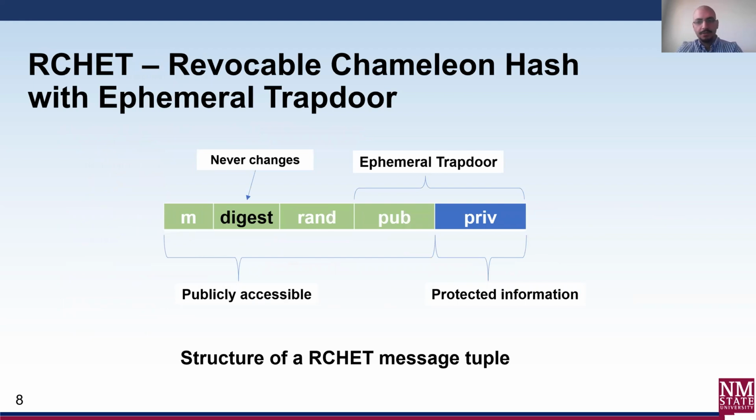A message in RCHET contains several components. The plain text message is represented here as M. The digest, RAN, pub, and priv components constitute the chameleon hash part of the message, with the digest being the only permanent component of the message. The verification function in RCHET takes as input the public part of the RCHET message, namely M, digest, RAN, and pub, and outputs a message confirming or rejecting the verification. The priv component of the message needs to be protected and not be available to the public, as it acts as a trapdoor for adapting the message and the trapdoor itself.